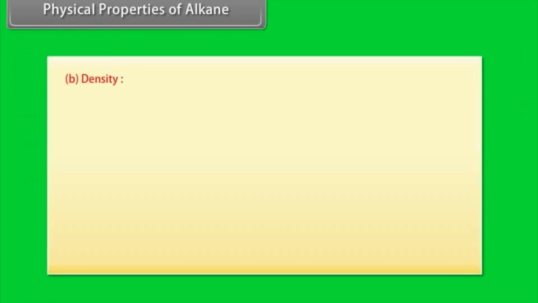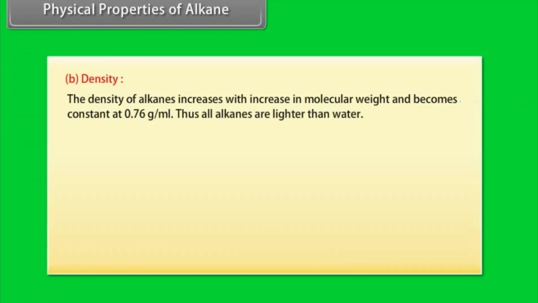B. Density. The density of alkanes increases with increase in molecular weight and becomes constant at 0.76 gram per milliliter. Thus, all alkanes are lighter than water.